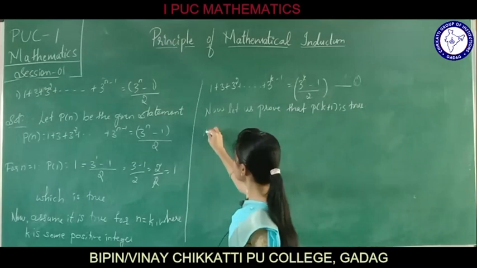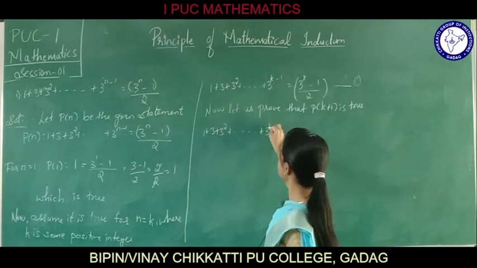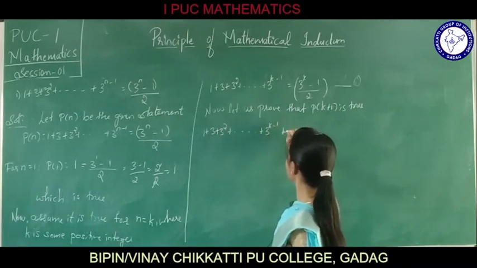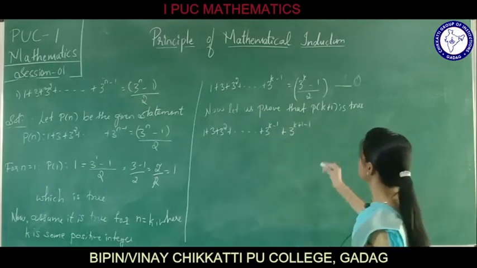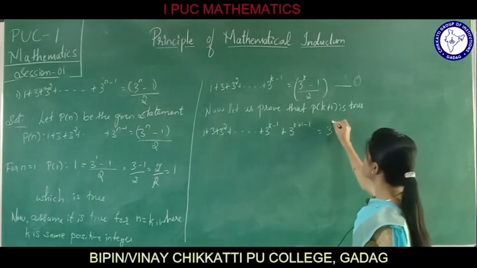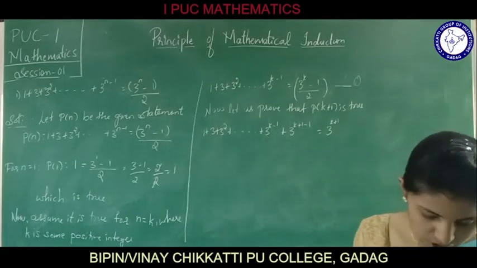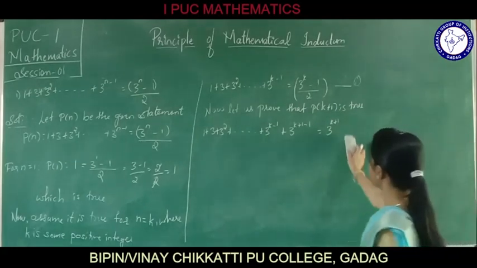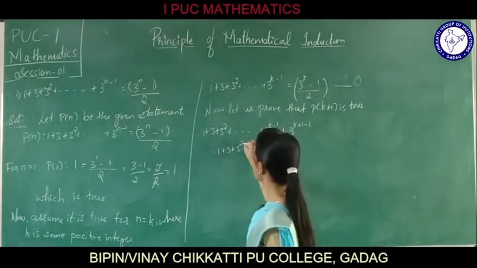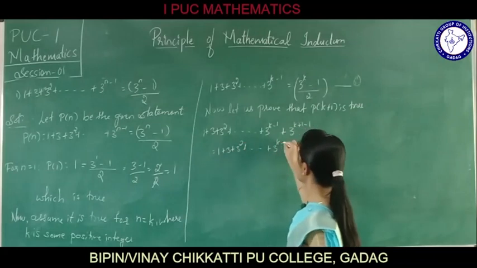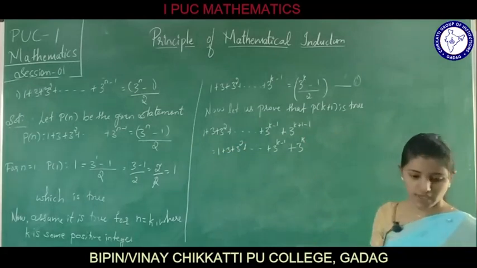This can be written as 1 plus 3 square plus so on up to 3 raised to k minus 1 plus 3 raised to (k plus 1 minus 1). We are going to use equation 1. Else we can further write it as 1 plus 3 square plus so on up to 3 raised to k minus 1, plus 3 raised to k, since plus 1 minus 1 goes.